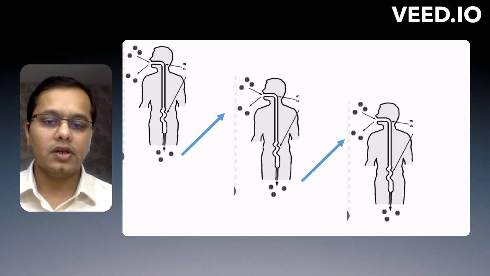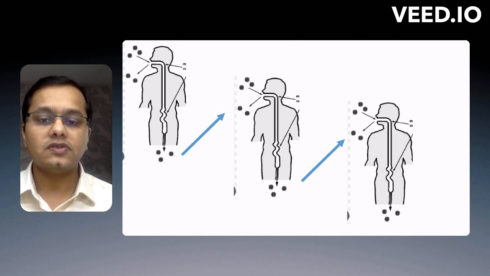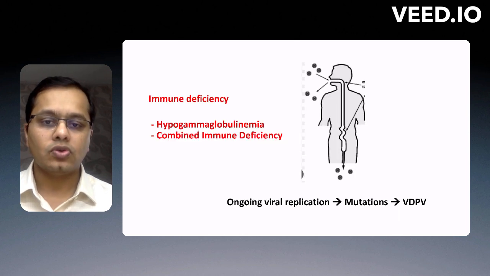And this is possible especially if the patient is immunodeficient. So, in patients with immunodeficiencies, like with hypogammaglobulinemia and combined immune deficiencies, because of the underlying immune defect, these patients don't clear the virus. So, there will be ongoing viral replication resulting in mutations, and that may result in occurrence of VDPV.